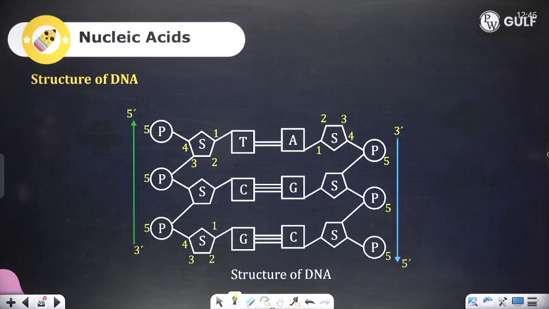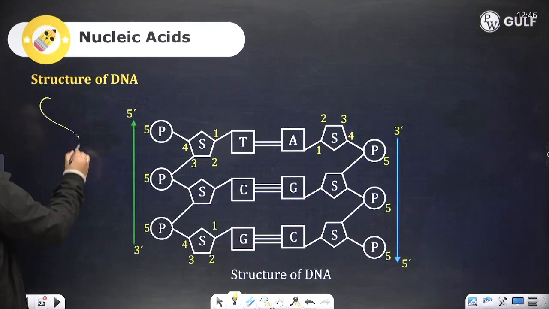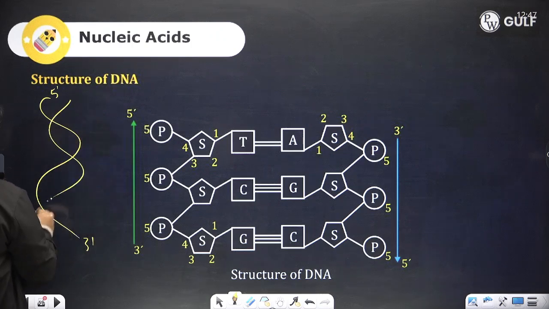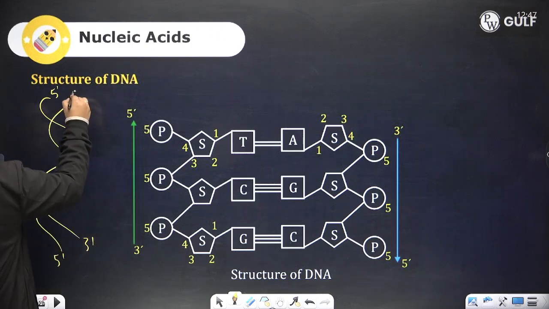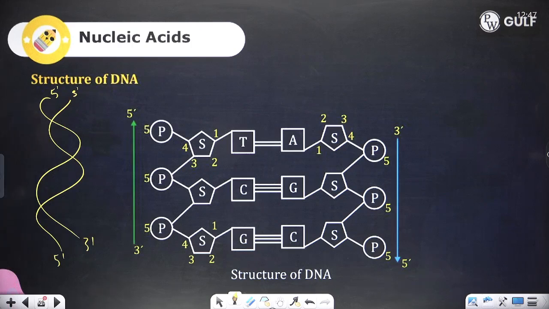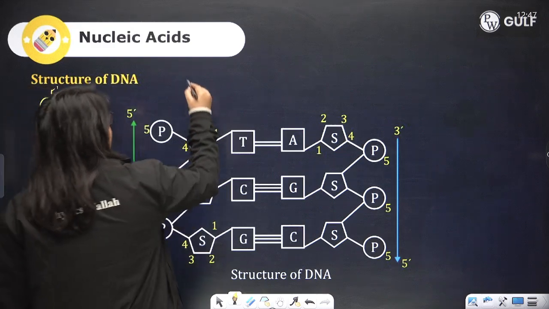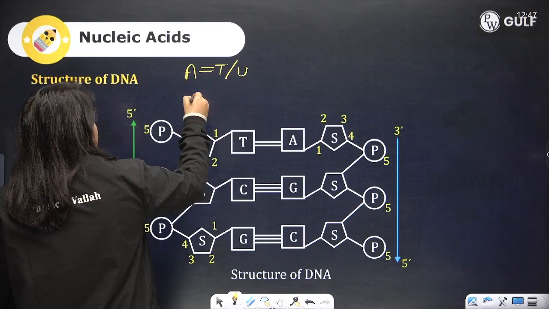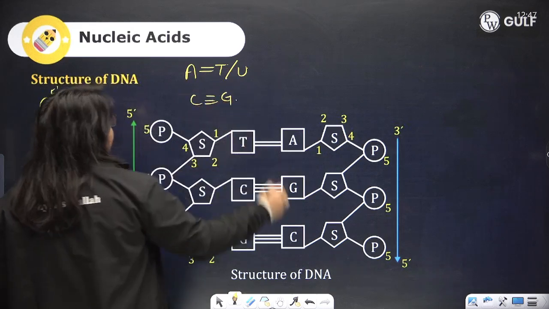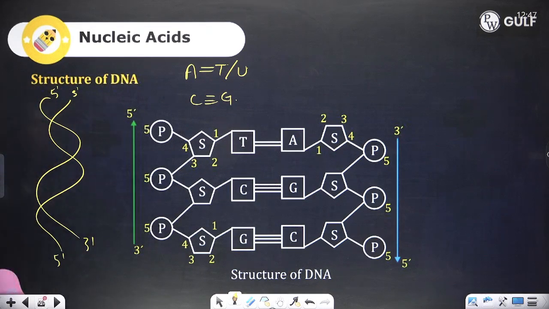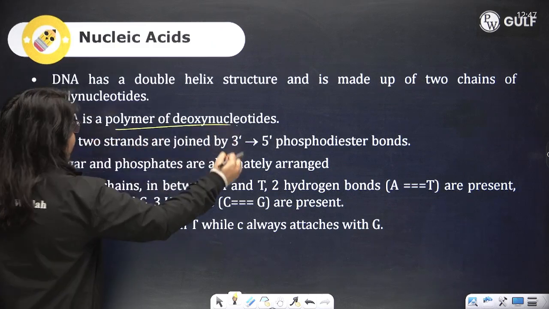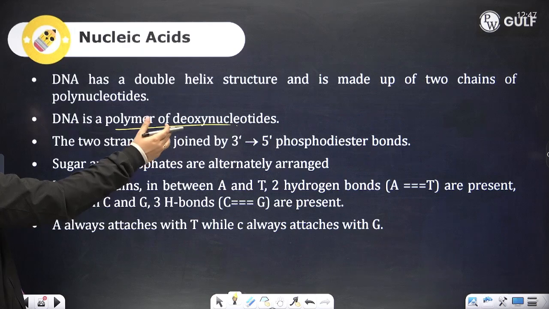This is what your DNA looks like from 5' to 3' end. It's like this, 5' to 3' end. They're anti-parallel to each other. Adenine forms a double bond with thymine, and cytosine and guanine form a triple bond. It has a double helix structure, as you saw already. It is a polymer of deoxynucleotides. The strands are linked by 3' to 5' phosphodiester bonds.